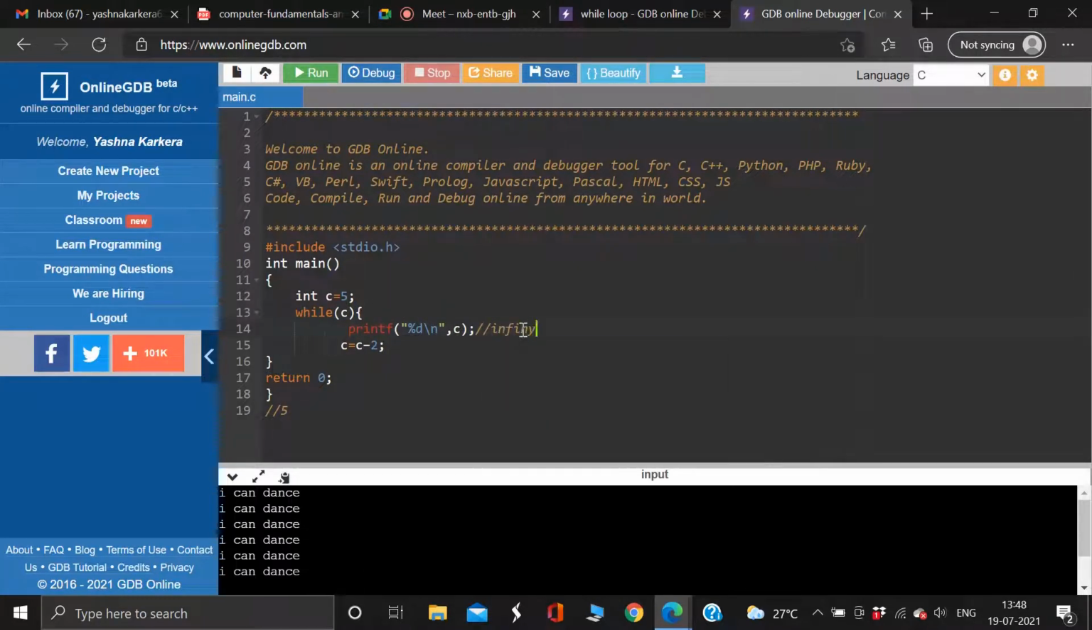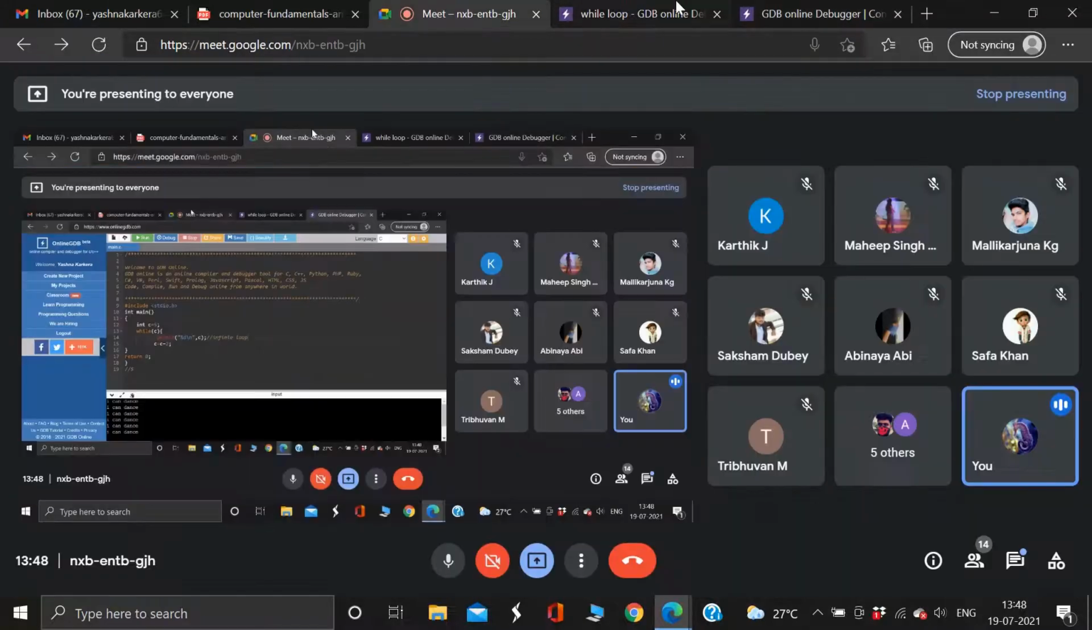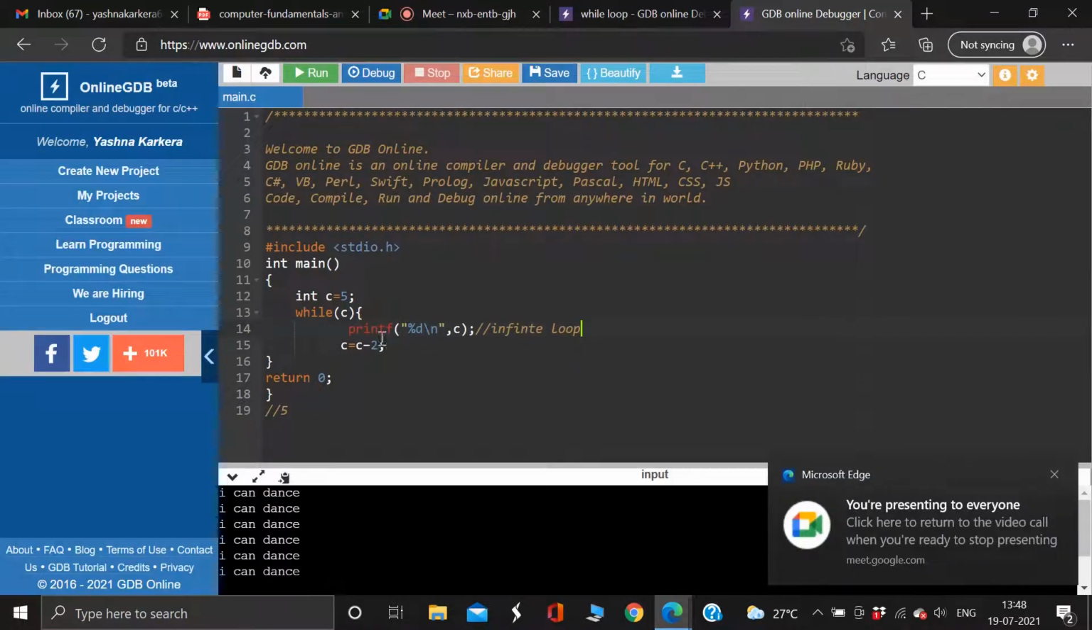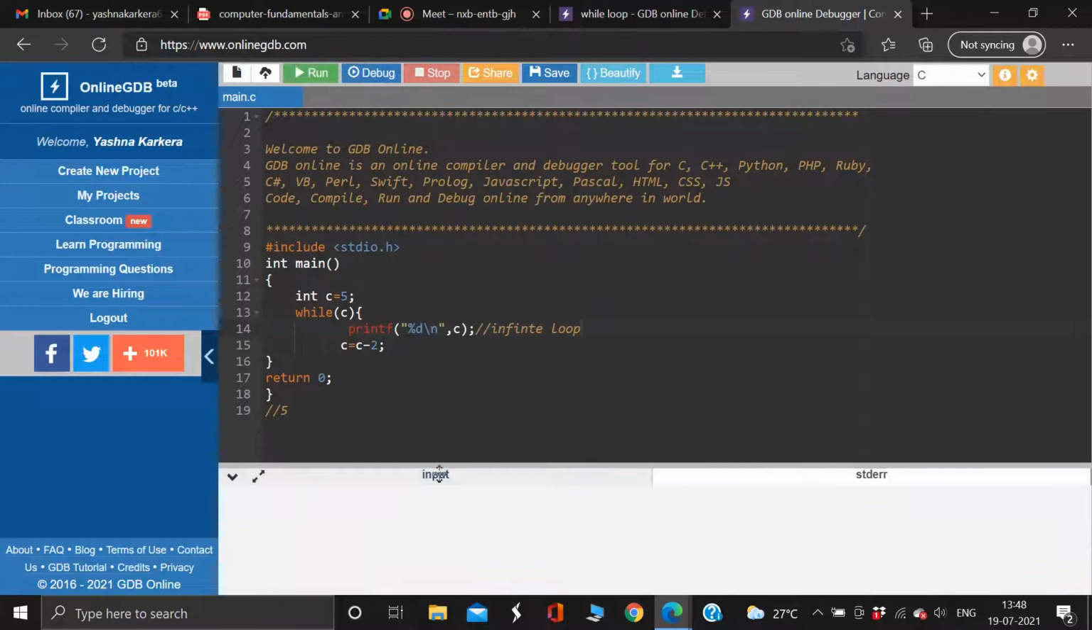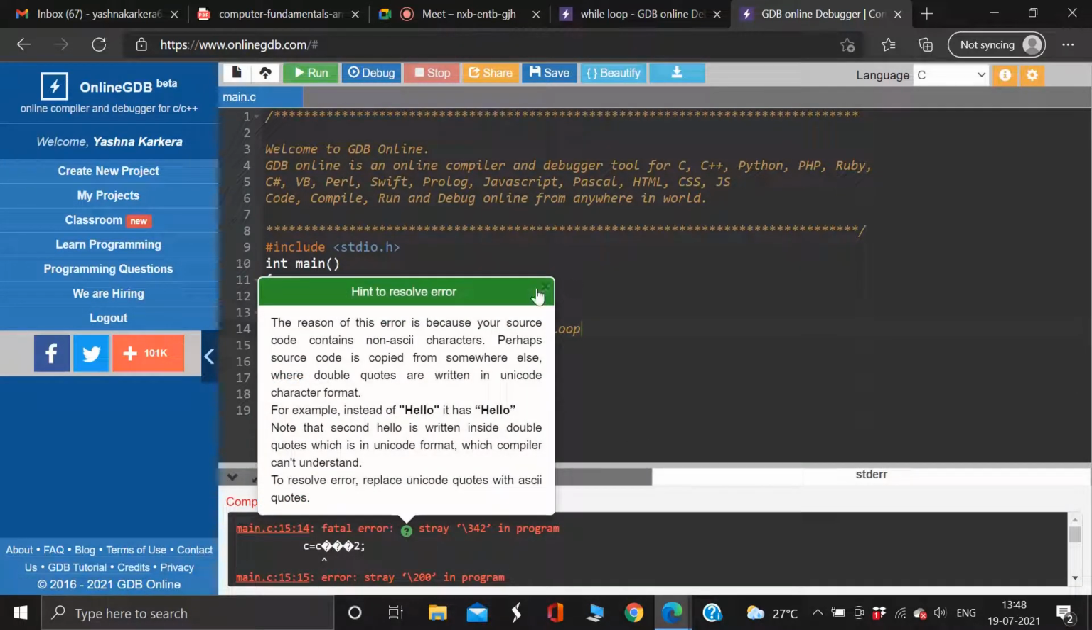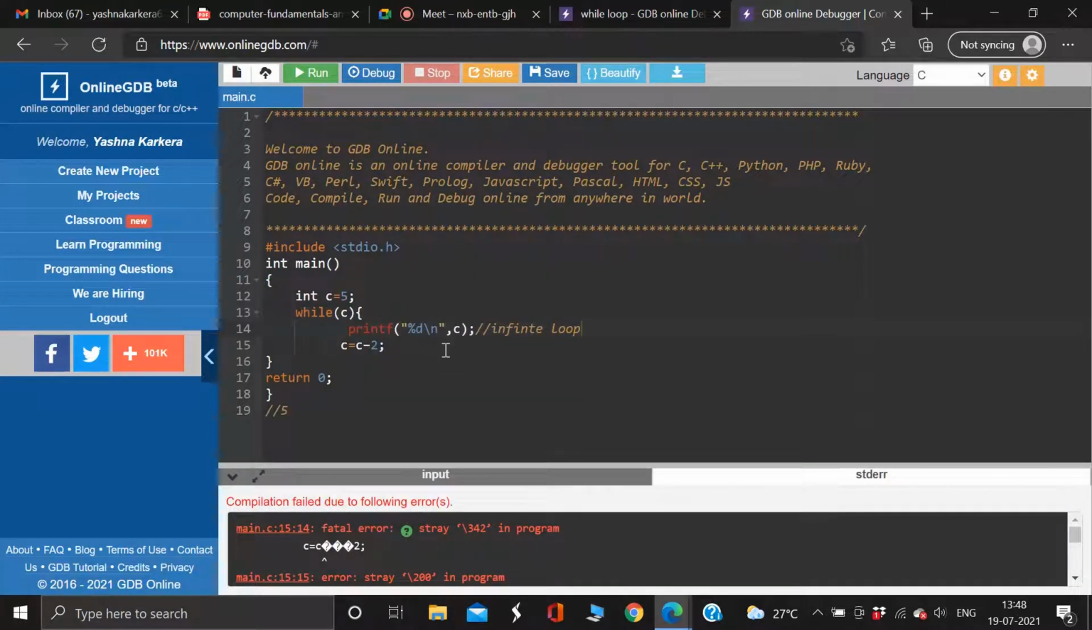This is called an infinite loop. That means this has no end. You get it? So don't arrive at this kind of condition where your test condition remains true all the time for all values. If your test condition remains true, you get something called an infinite loop, and your code will keep running forever and ever. Thank God, I made an error.